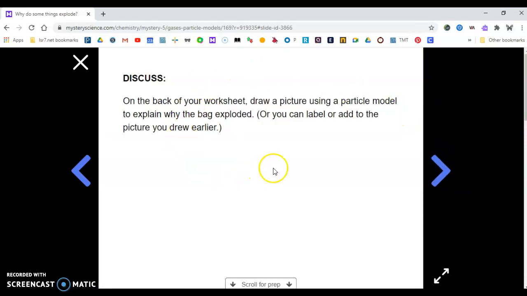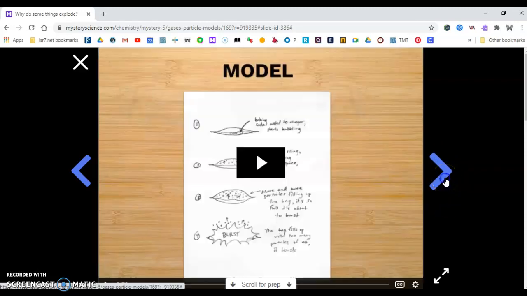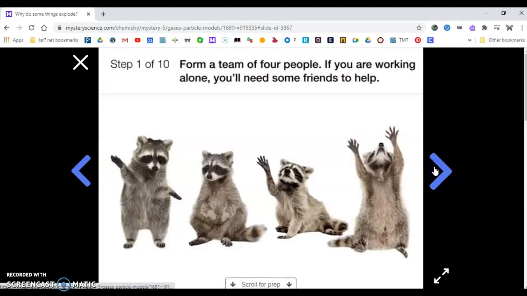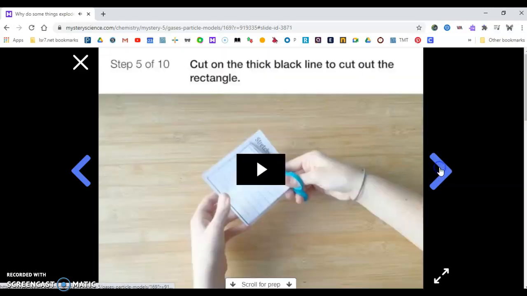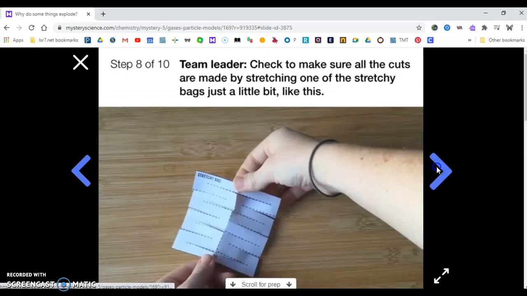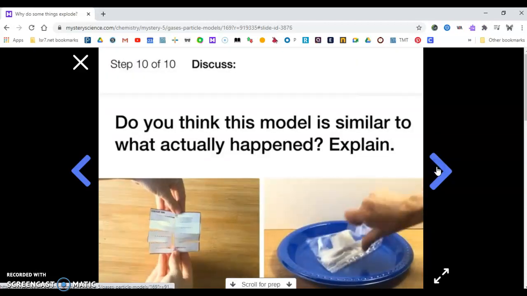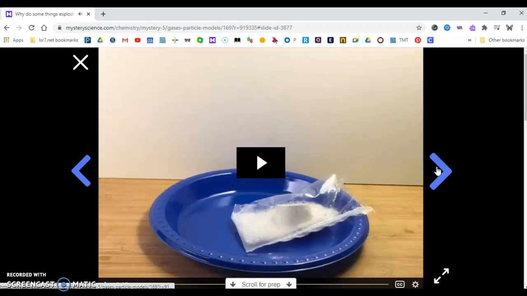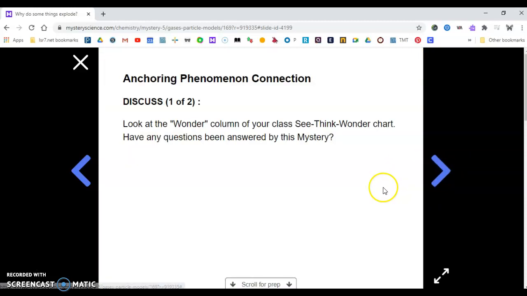You do not need to do this part. It says on the back of your worksheet, so you can skip that one. This is a video. See, there's a play button, so watch the video. Once again, this is something for you to skip because you're not doing it. I want you to watch all the videos. Here's a video, please watch the video. Once you get to this spot, you are finished.